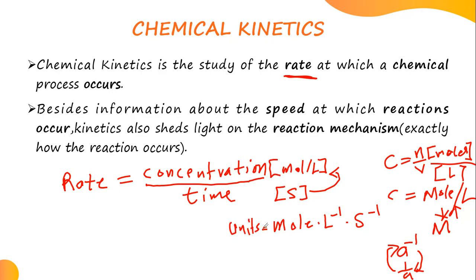Is it clear on the units that we'll be using? Yes. So now, from here, we know that mole per liter, that's molarity. It can also be represented by M. Therefore, this can also be written as capital letter M, molarity, per seconds, like that.